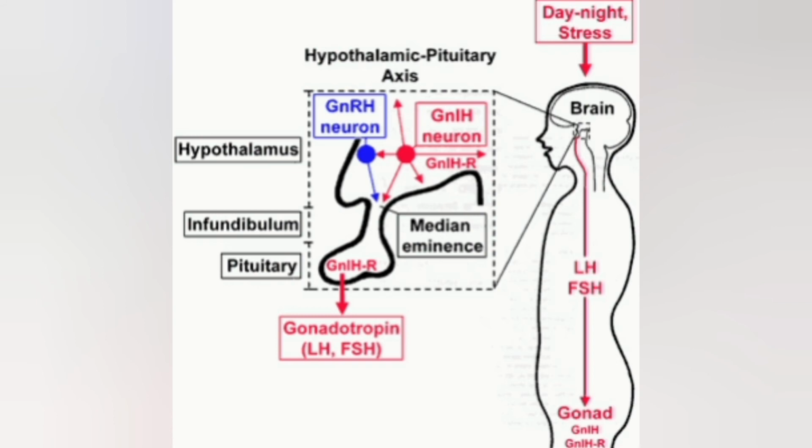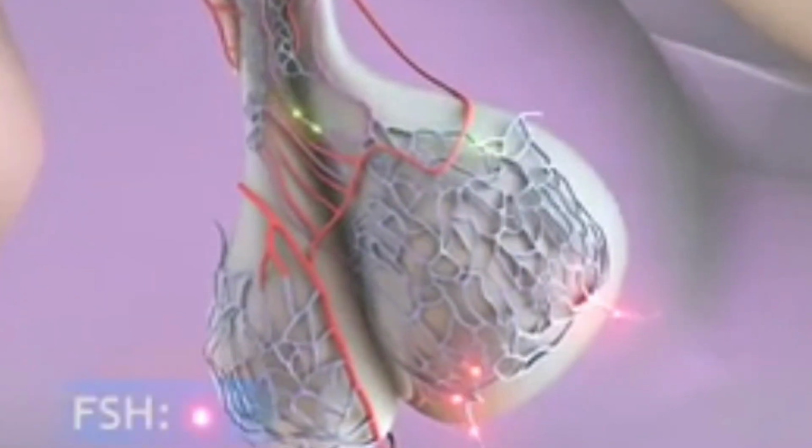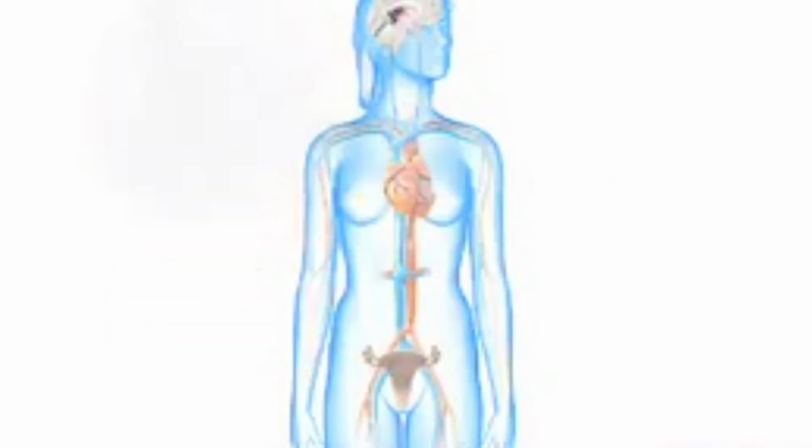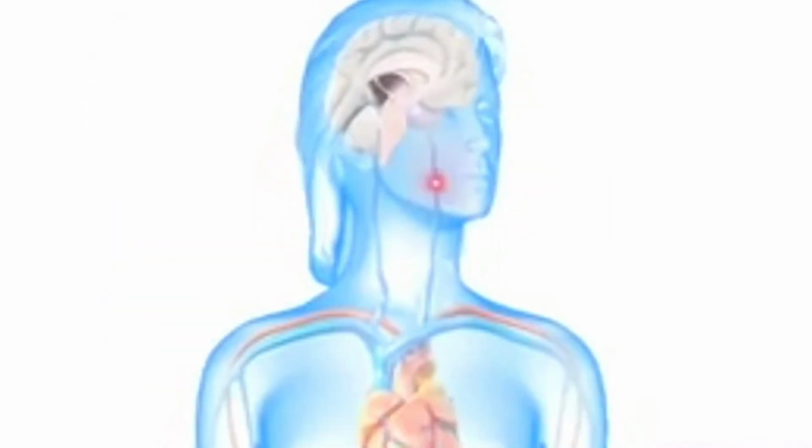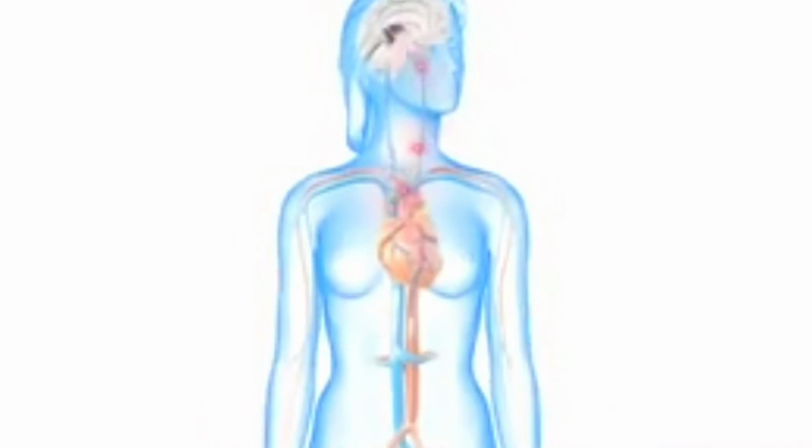Now LH. LH in male stimulates the synthesis and secretion of the hormone called androgen from the testis, while in the female it induces the ovulation process, the ovulation of the fully mature follicle, that is the Graafian follicle, and also it helps in maintaining the corpus luteum which is formed. Now FSH. FSH or follicle stimulating hormone in male regulates spermatogenesis, while in female it stimulates the growth and development of the ovarian follicle.